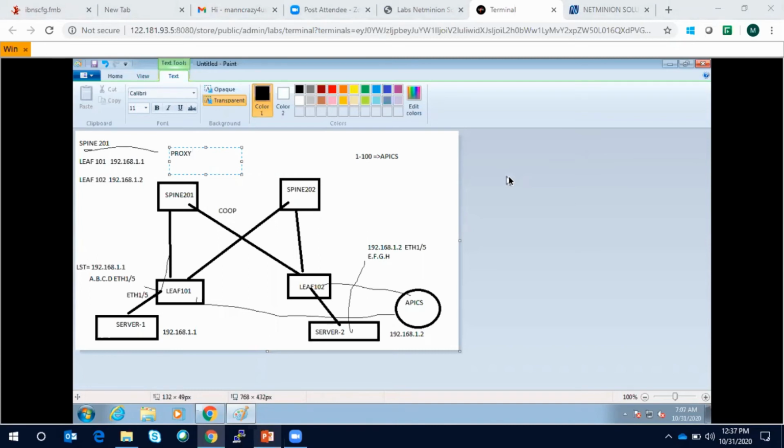If you do the flood, then what is the role of the proxy table? Then the whole design of ACI will not come into the picture, right? So we do the flood only when there is a requirement. When the gateway is outside the fabric, then we do the flood. If the gateway is inside the fabric, when ACI is doing the routing, then why would ACI want to flood? It has a proxy table. It will maintain the proxy table, get the information from there and send the unicast packet to the destination. Flooding is not good. No one wants flooding in the network.